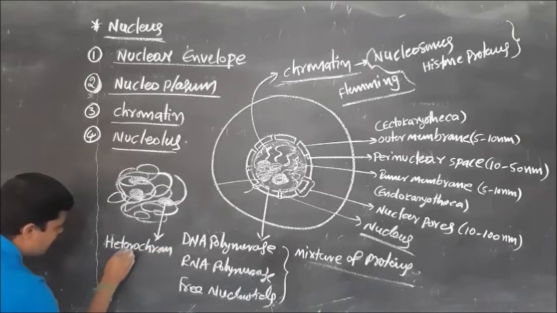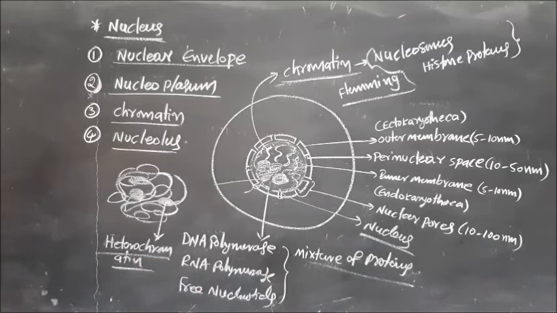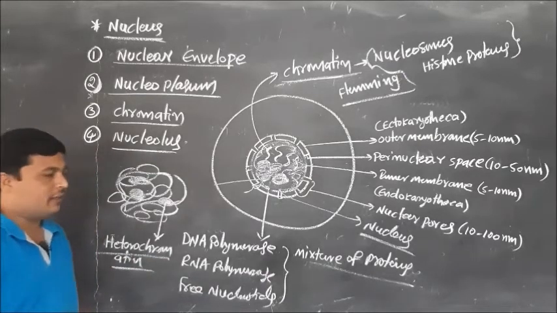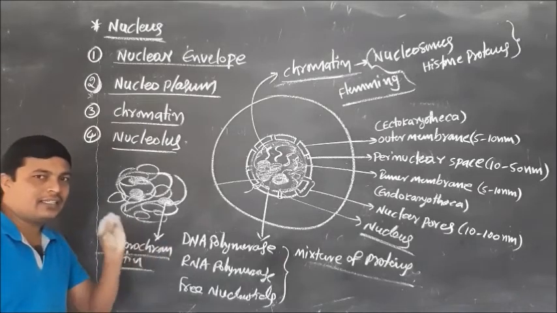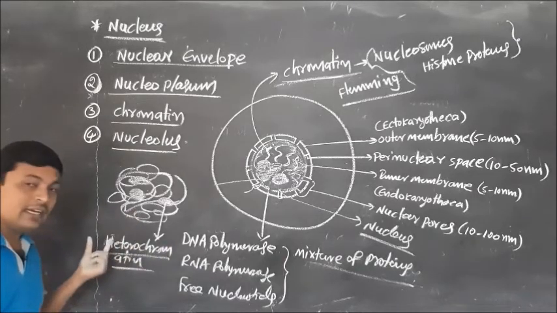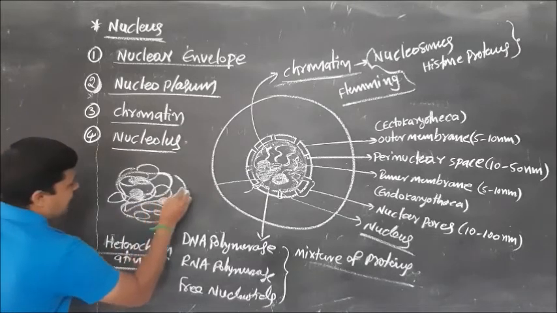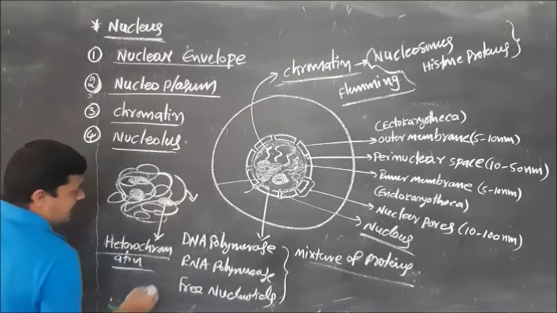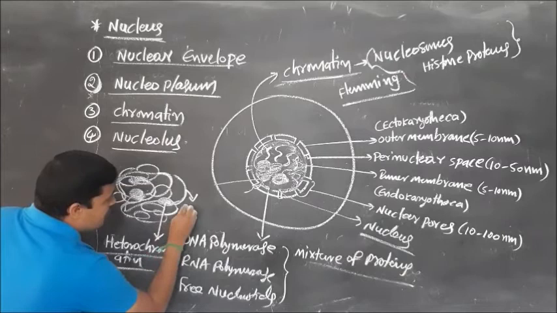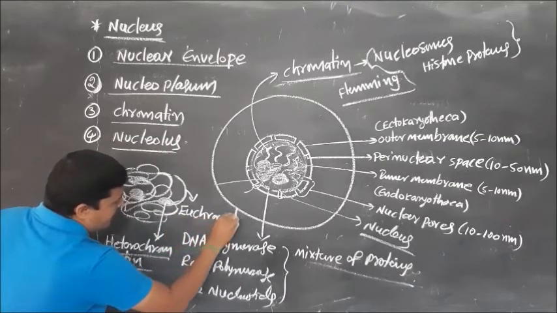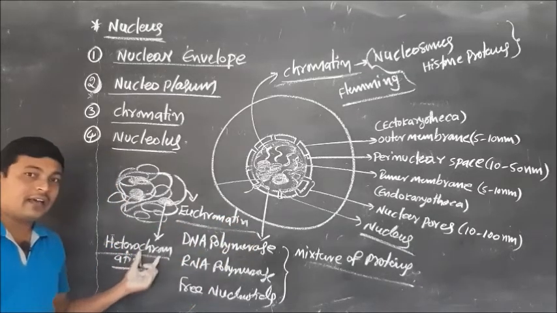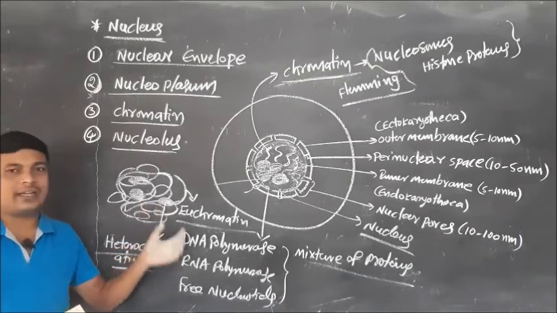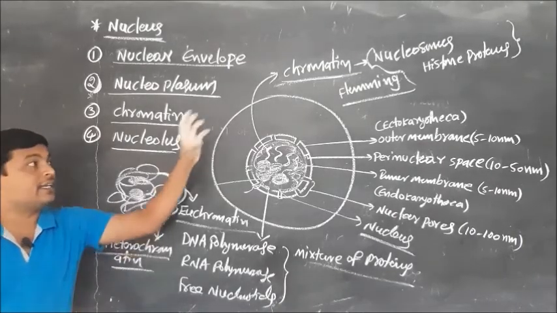Heterochromatin. What is heterochromatin? Heterochromatin means darkly stained chromatin. And lightly stained chromatin is considered a euchromatin. Why is this heterochromatin darkly stained? Because this heterochromatin contains the nucleosomes and histone proteins.